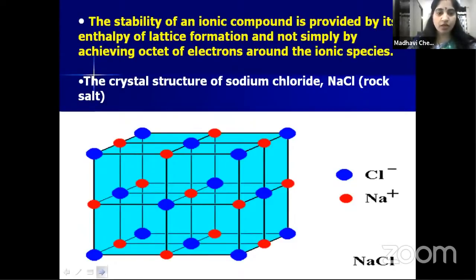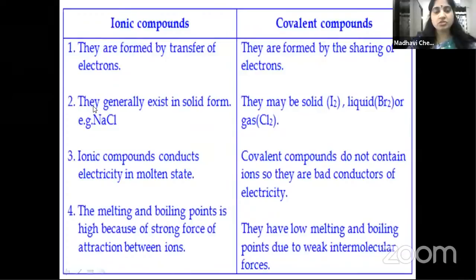So now coming to the differences between ionic and covalent compounds. Till now we have discussed the nature of ionic compounds and covalent compounds. From the last two sessions we are dealing with these compounds only children. So now let us differentiate between these ionic compounds and covalent compounds.